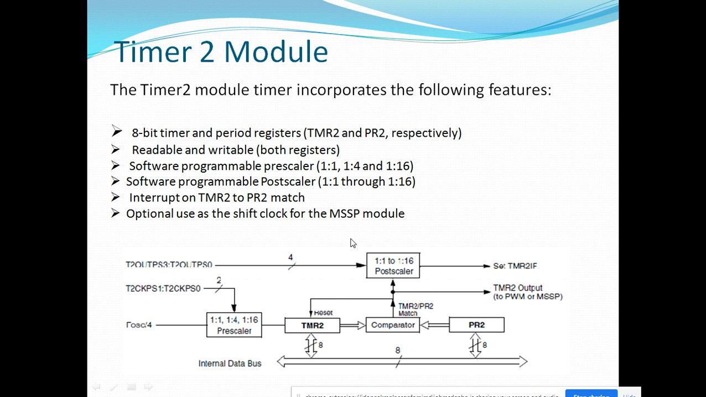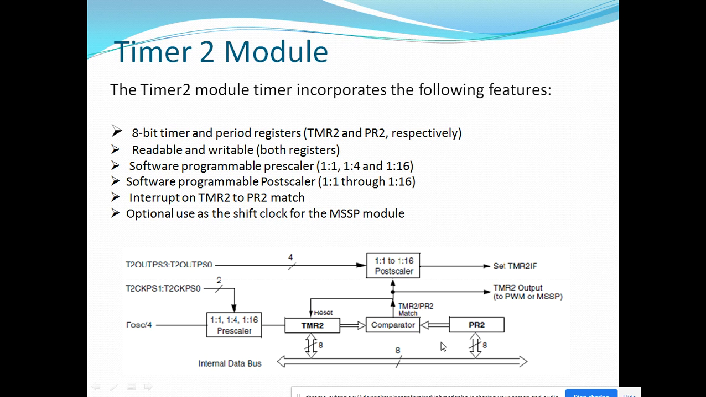The timer 2 module has this particular internal block diagram. You can see the pre-scaling option here. You can see FOSC by 4. This is the main frequency that will be used for timer 2. Again, it will get divided by 1:1, 1:4, and 1:16. These are the pre-scaling options available. Here we will set the pre-scaling option, then we will write timer 2 values, and comparison will happen between the period register and the timer 2 register.